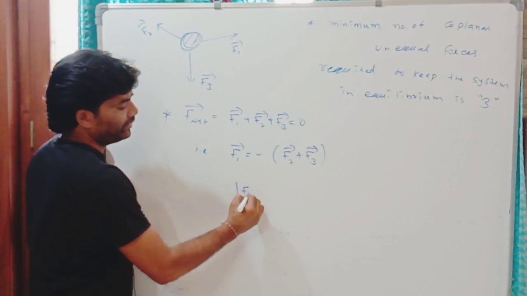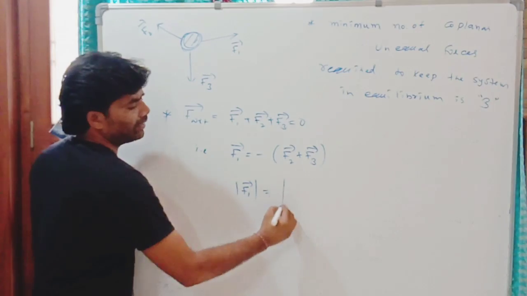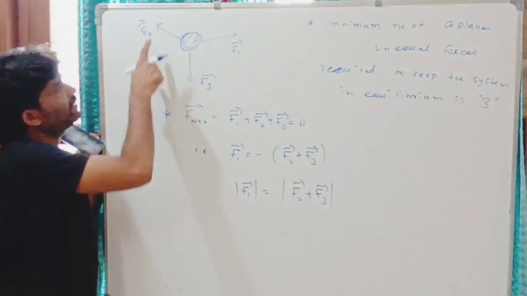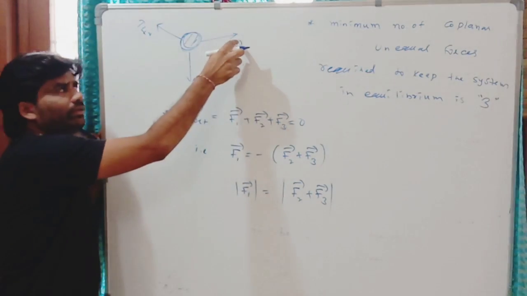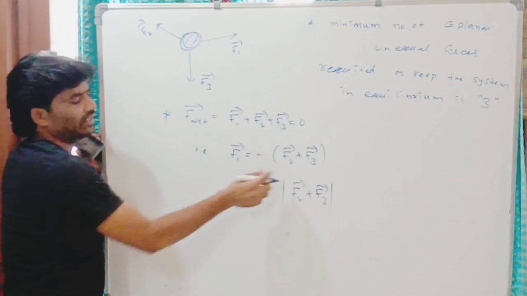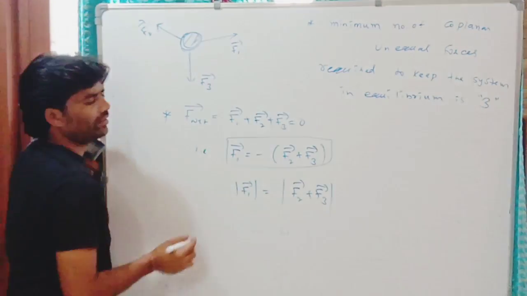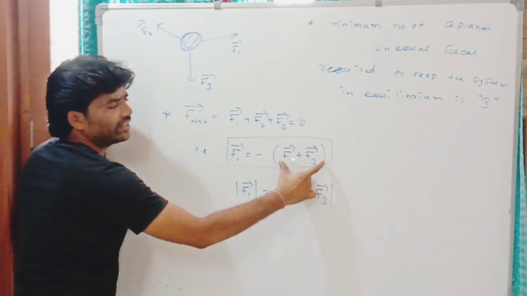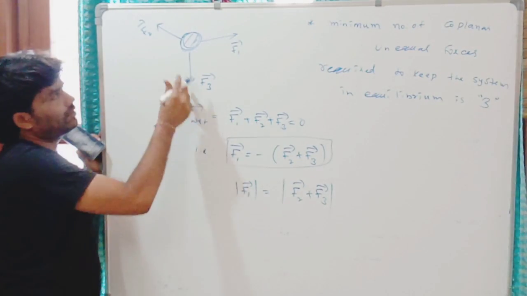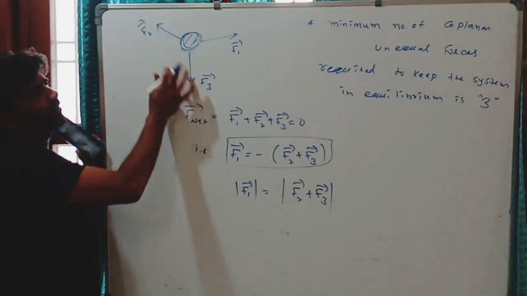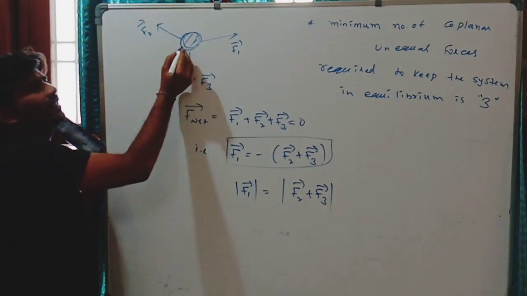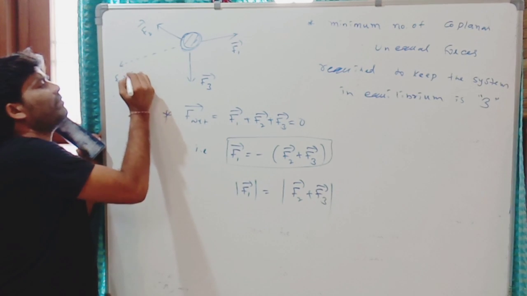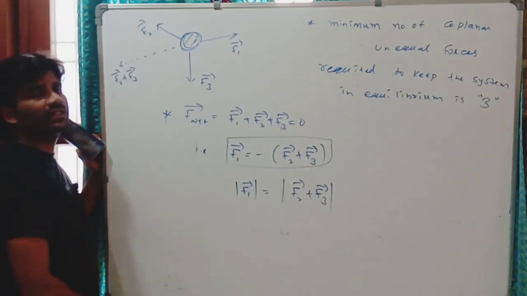The magnitude of the first force is equal to the magnitude of the resultant of the second and third forces, in the opposite direction. The resultant of these two lies between them and is opposite to F1. This combination, F2 plus F3, will balance F1.